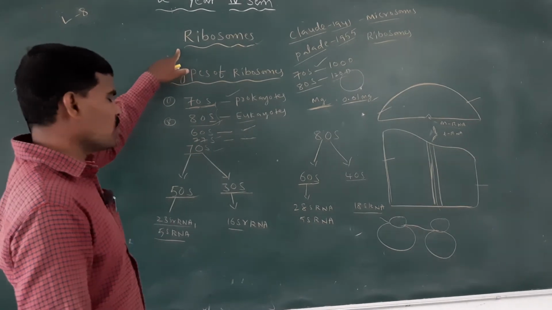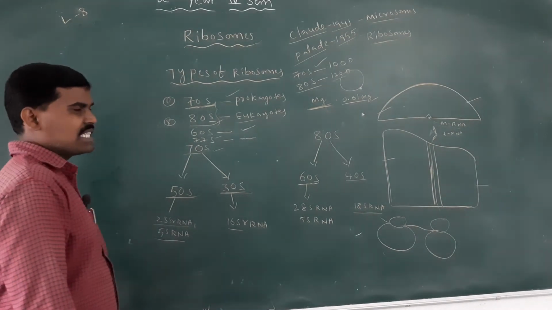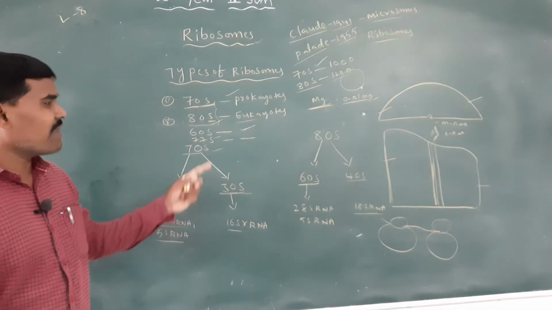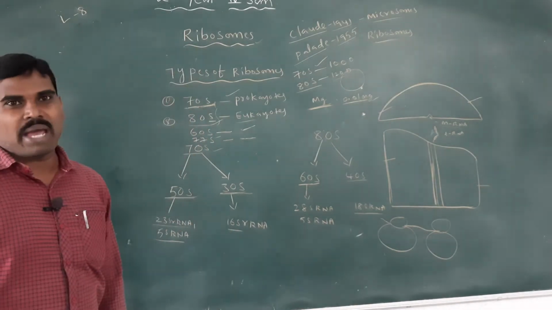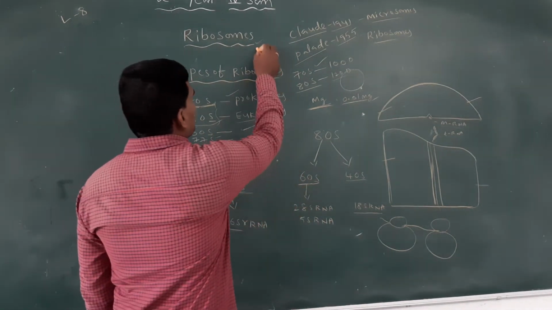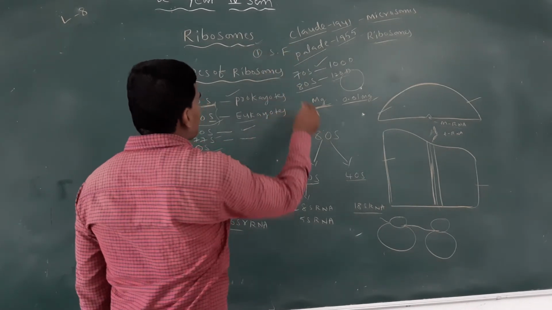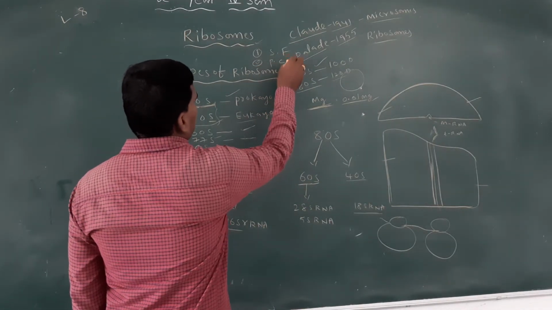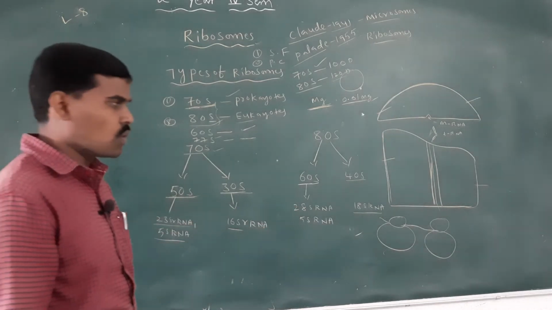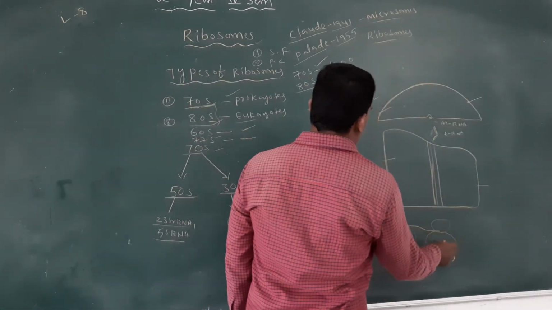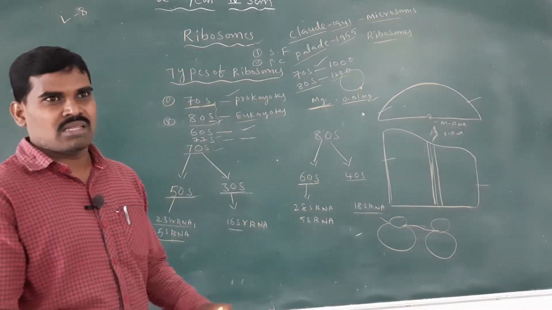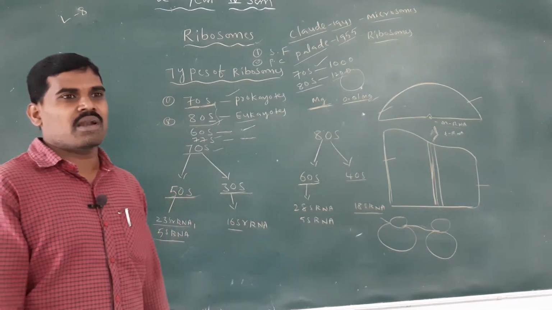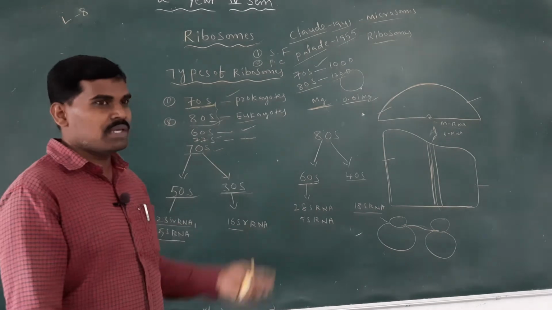The functions of ribosomes: the first function is the synthesis of proteins, hence the name protein factories. Next is the formation of polypeptide chains, with a palindromic arrangement of the amino acids. So the amino acids form polypeptide chains with the help of the ribosomes.